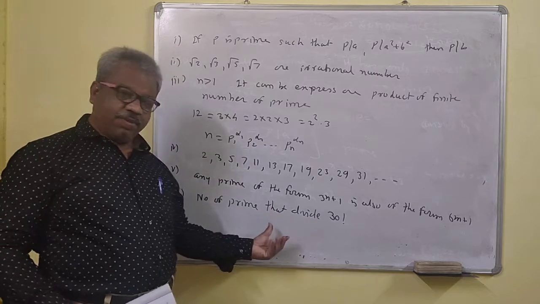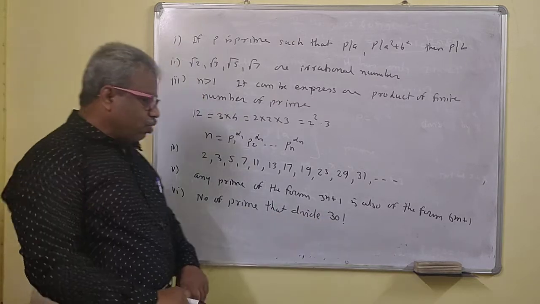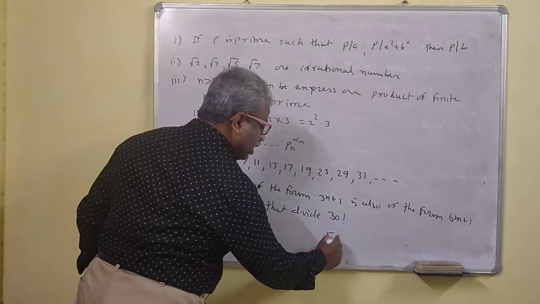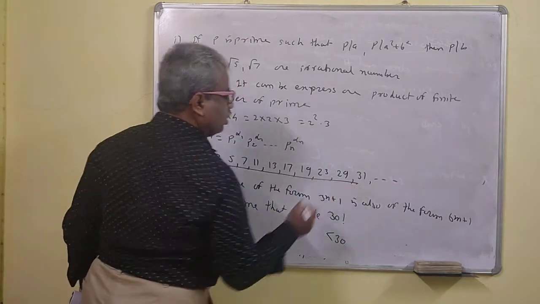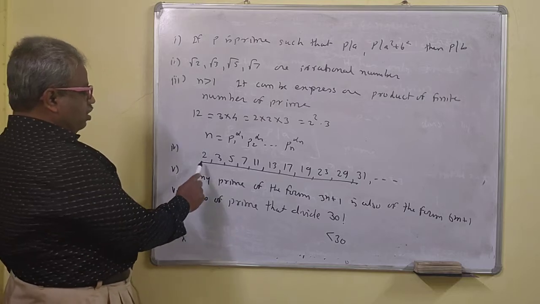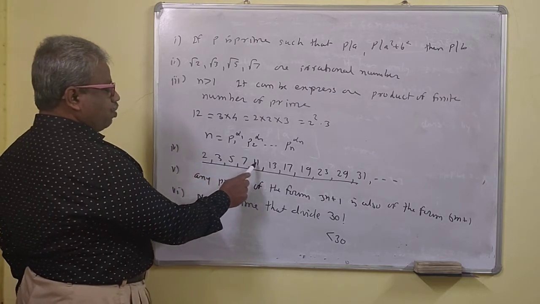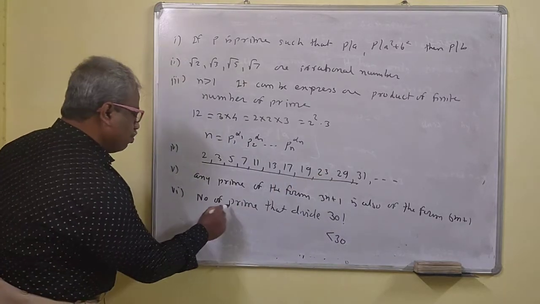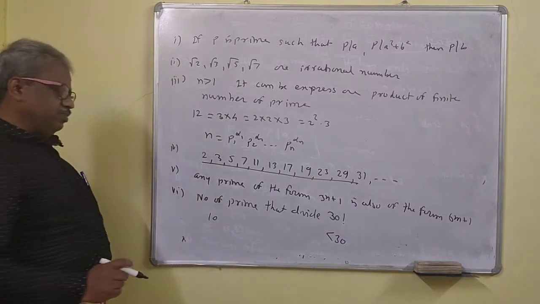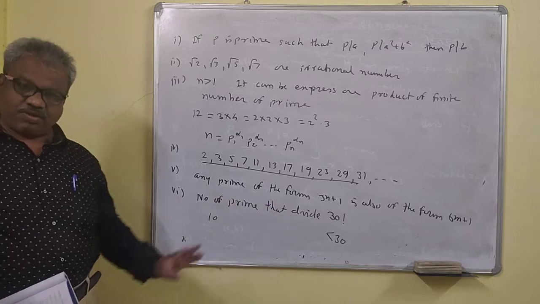You want to find the prime numbers which divide this. So how many primes are less than 30? These are the numbers less than 30. How many primes are there? 1, 2, 3, 4, 5, 6, 7, 8, 9, 10. So there are 10 primes which divide 30 factorial.